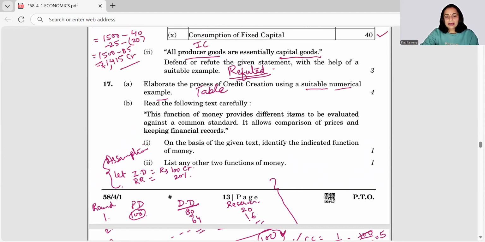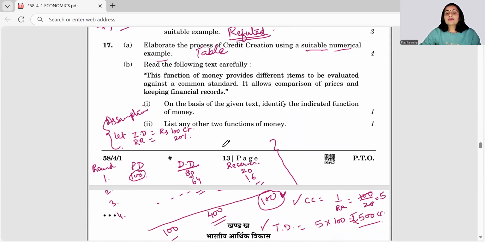Now, the last question for this discussion is 17th part B. This function of money provides different items to be evaluated against a common standard. It allows comparison of prices and keeping the financial records. On the basis of this, identify the indicated function of money. Are we able to recall the four functions of money?